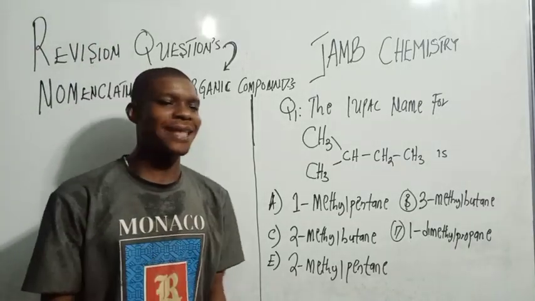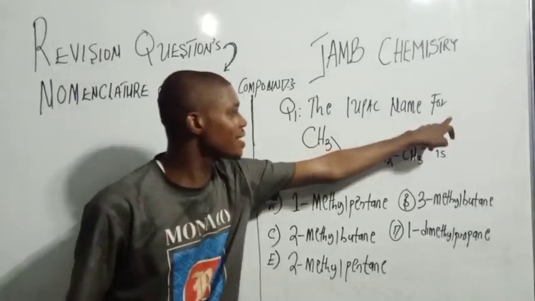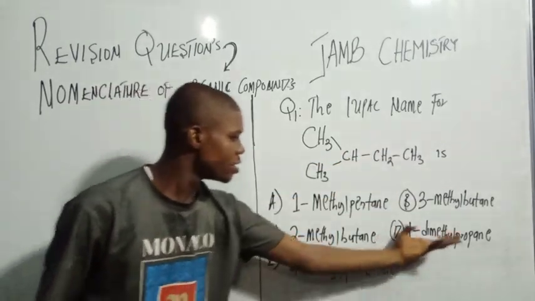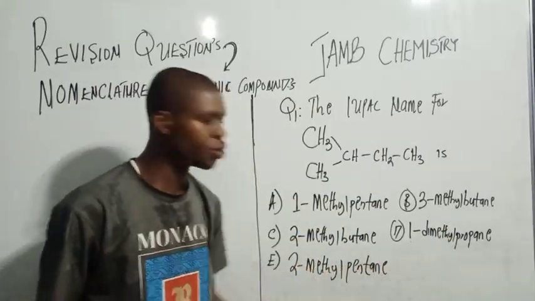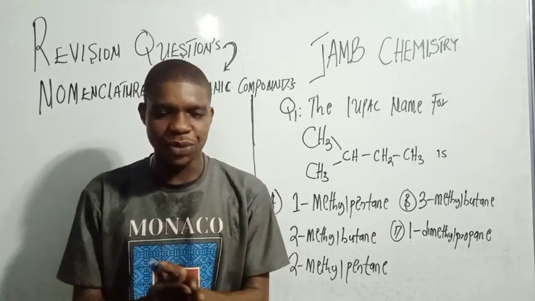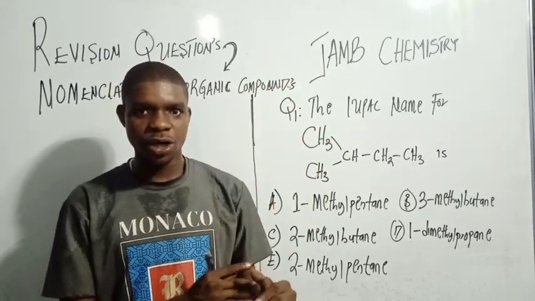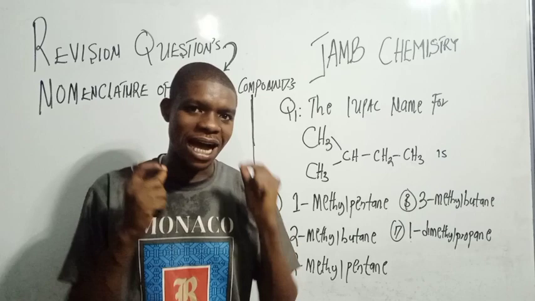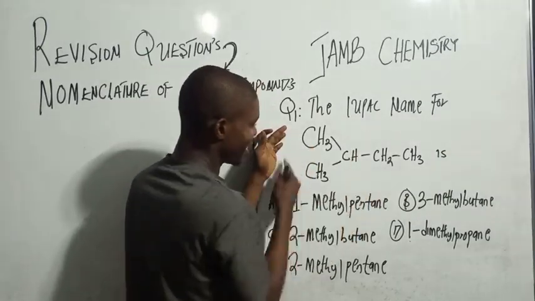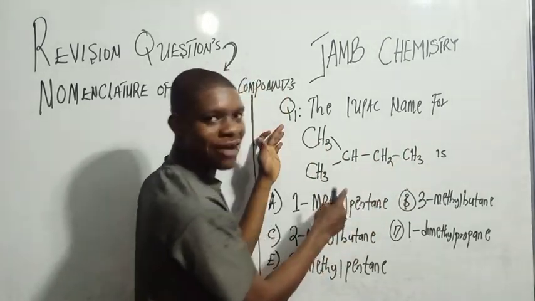So let's look at the first revision question in this video. Let's say that the IUPAC name for this compound is... So we are being given different options here. Now I've done a complete video on the nomenclature of the alkanes, where I explain step by step, from step 1 towards step 6, the complete nomenclature of the alkanes. When you look at this structure, it only has single bonds.